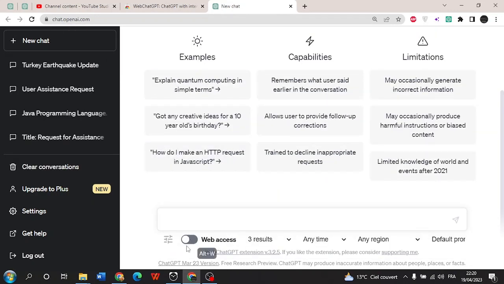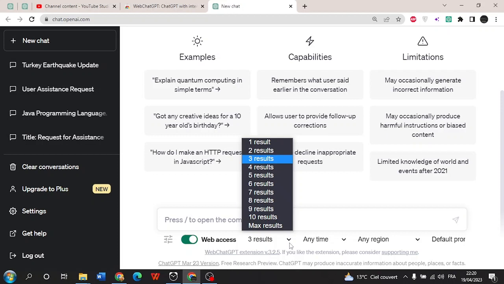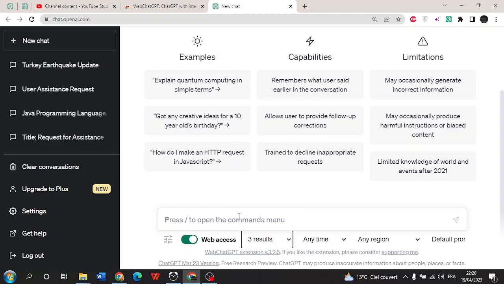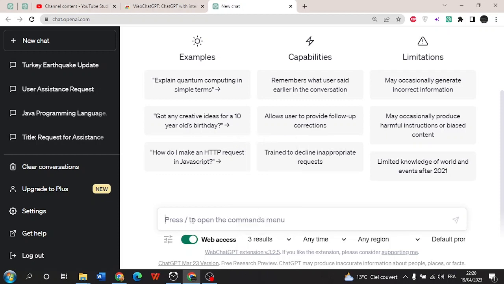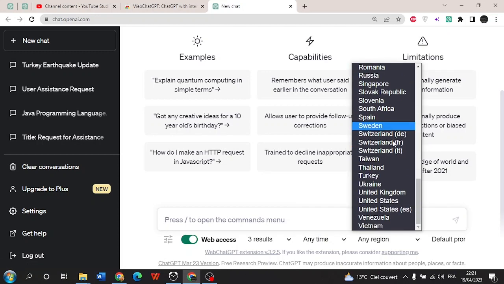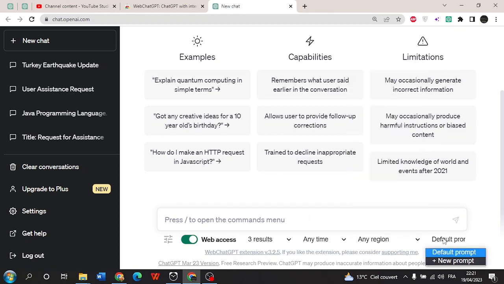And now let's turn this thing on, okay? So before asking ChatGPT, I'm gonna explain here. Here, 3 results means that it's gonna take 3 websites and extract the data from them. If you just, for example, say 6 results, it's gonna take 6 websites from the internet and extract the data from them. Here, anytime, and you can just search for things that happened in the past day, in the past week, or the past year, and here any region, and you have other regions here, okay, and here we have the default prompt. So here let's search for the same thing, which is Turkey 2023 earthquake, and see.